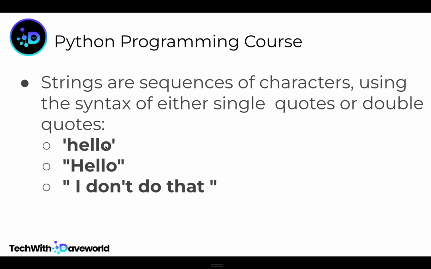So we are going to be talking more about the strings data type in Python and basically what strings are. Strings are just a sequence of characters using the syntax of either a single quote or a double quote. For this example, you can see that we have hello, and this hello is in single quotes. This mini icon is called a quote, and you can also use a double quote. And here we also have a double quote.